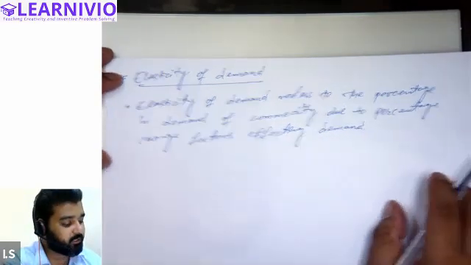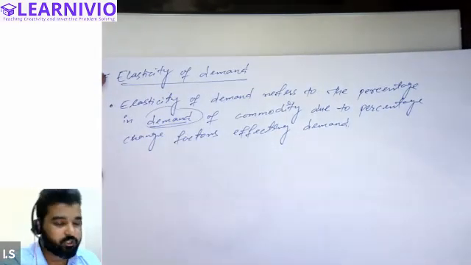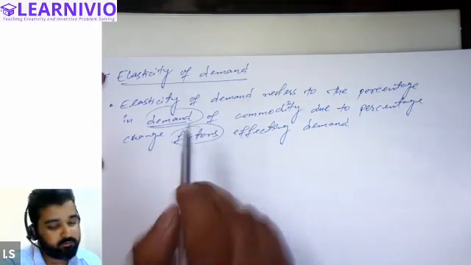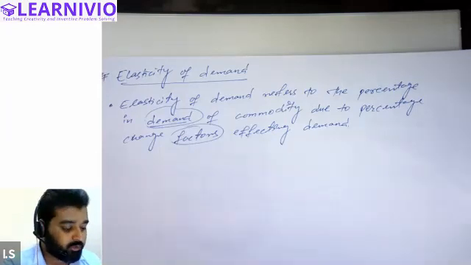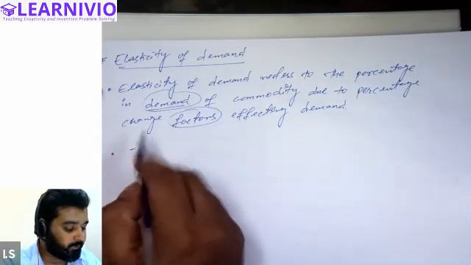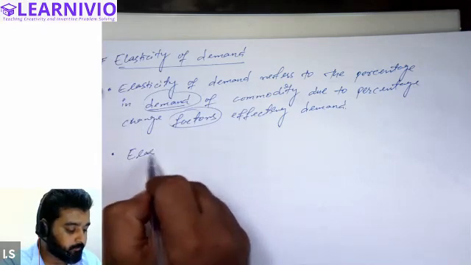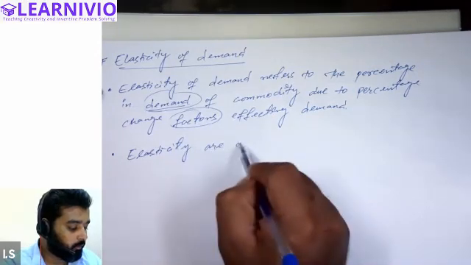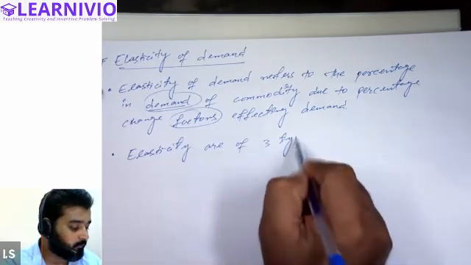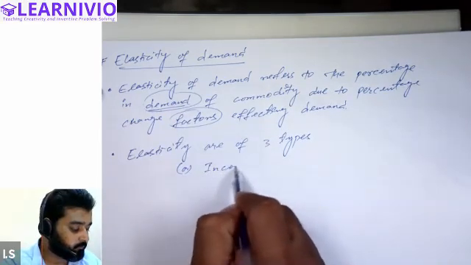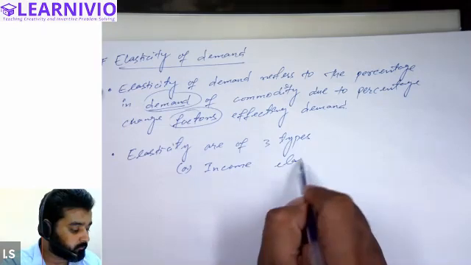When there is change in demand of the commodity due to change in any factor that can affect demand, that is called elasticity. Primarily, elasticity is of three types. First is called income elasticity.